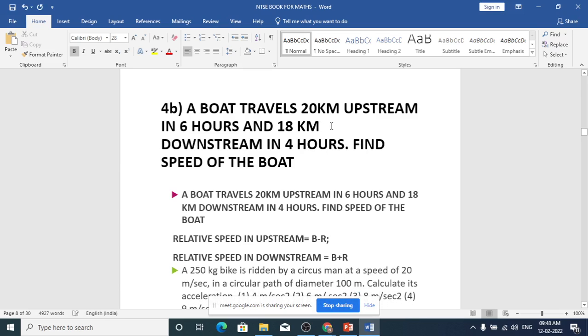A boat, are you able to see the screen? Yes, sir. A boat travels 20 kilometer upstream in 6 hours and 18 kilometer downstream in 4 hours. Find the speed of the boat.